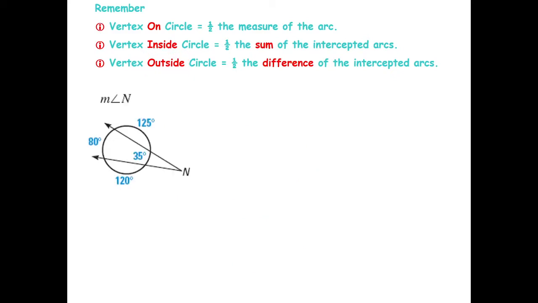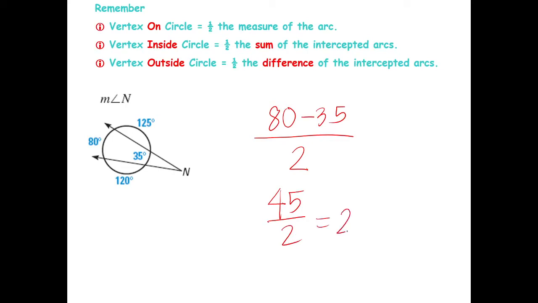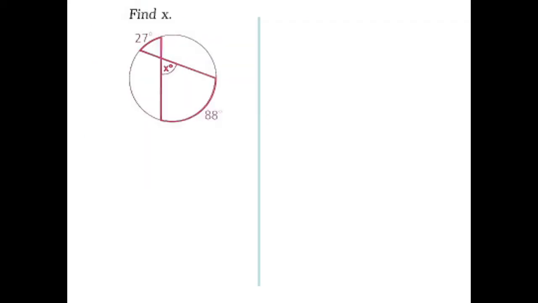Oh, outside the circle again. What are you going to subtract? Okay. 80 minus 35 divided by 2. How much is that? 45 divided by 2, you will get 22.5. That's totally right.